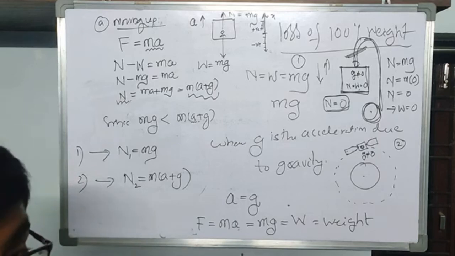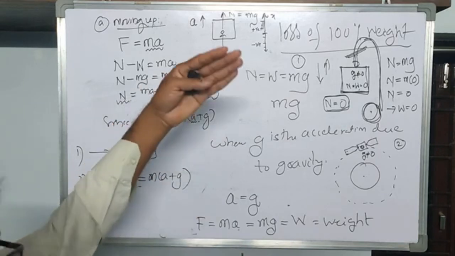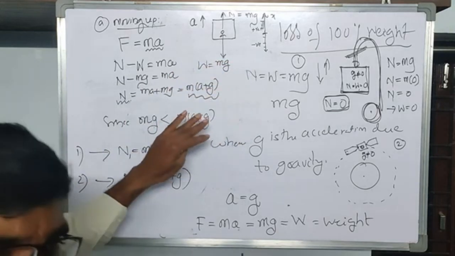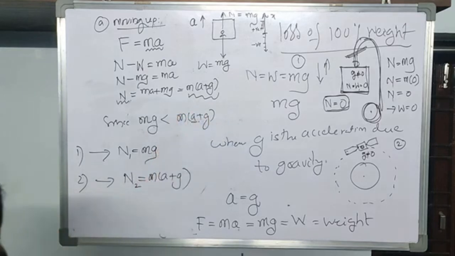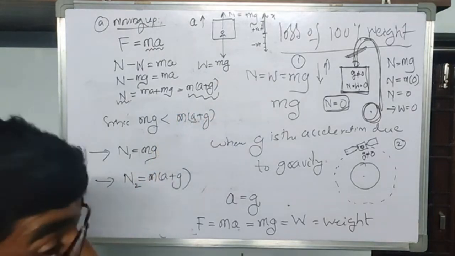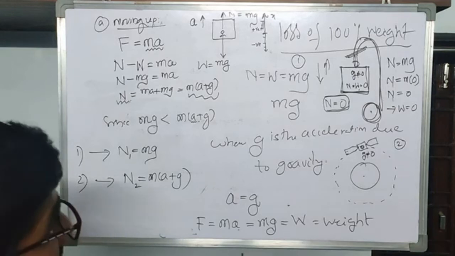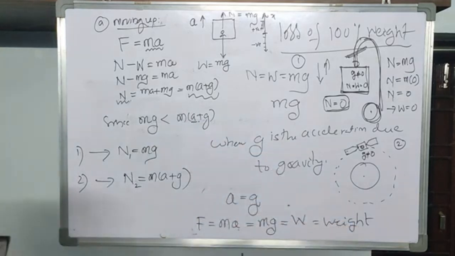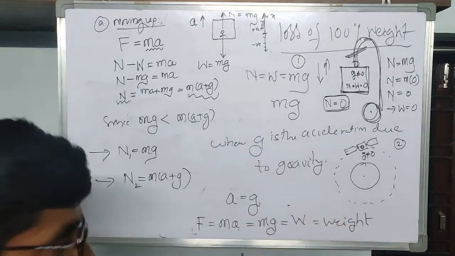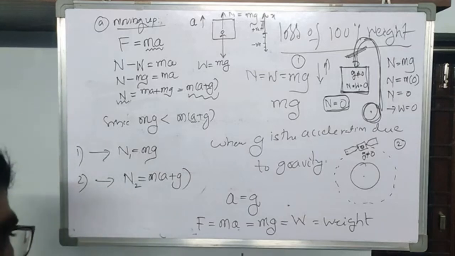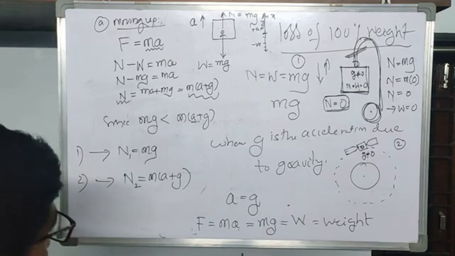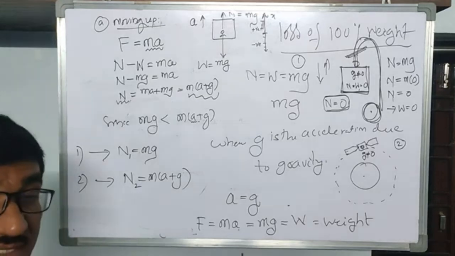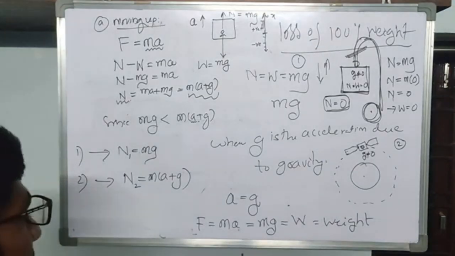As that person is lifted from the Earth's surface to a place away from the Earth's surface, he always feels as if his weight is going to decrease. But in this case, what is happening? Whenever the lift is moving up in the Earth's gravitational field, he suddenly feels that his weight is going to increase. See here, actually his mass is not changing. But this normal reaction magnitude is changing. That's why his apparent weight is going to increase.